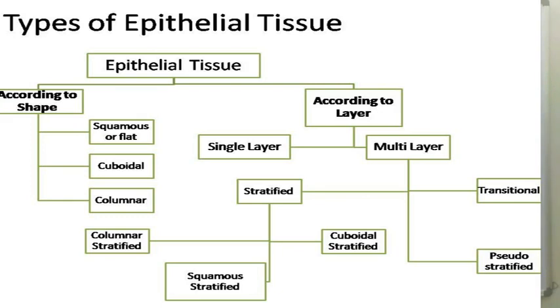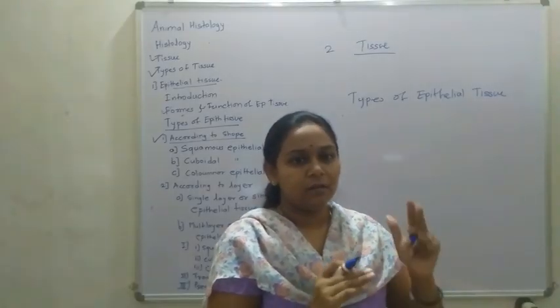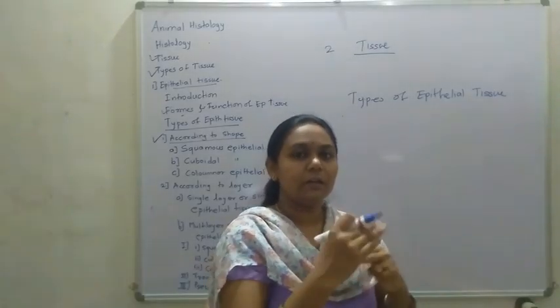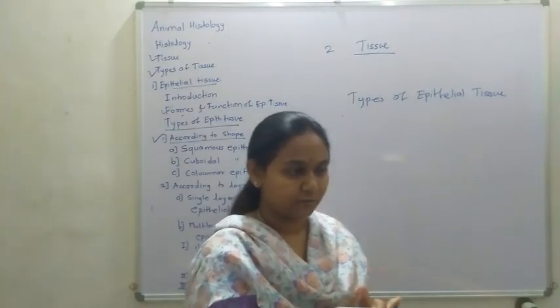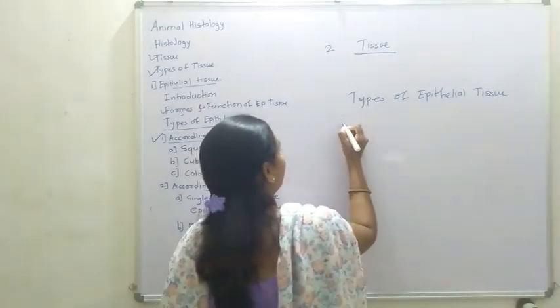Epithelial cells are arranged in different shapes, because epithelial tissue is present in different organs.